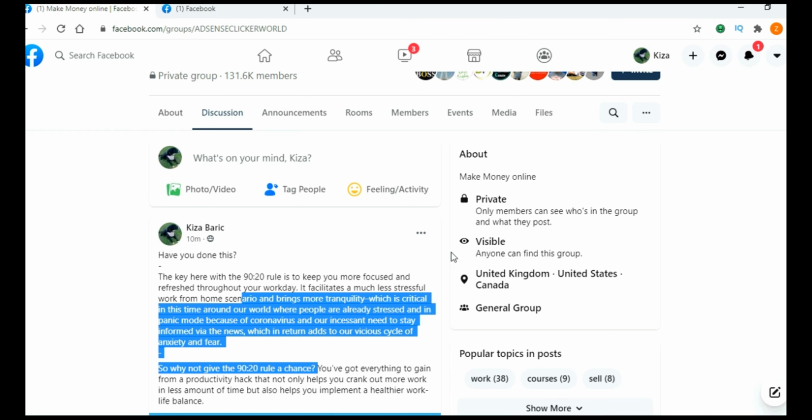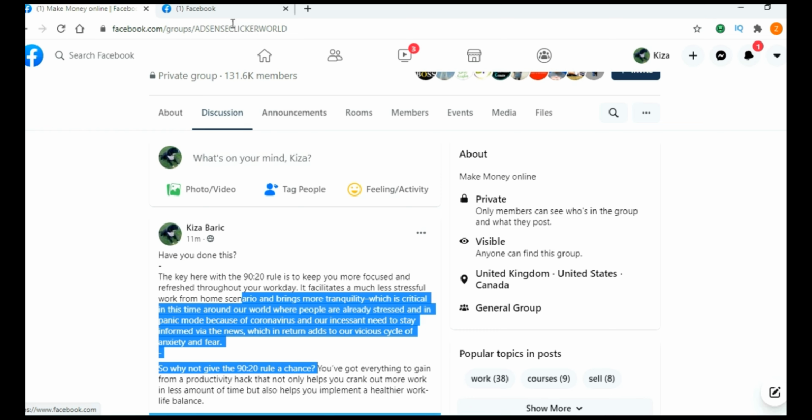Facebook also has another great feature, which is especially good if you are in a broad niche. I'm in the Make Money Online niche, so I can actually create a list of people. I can create a list for affiliate marketing, a list for social media, another list for Make Money Online, and so on and so on. And I can make posts specifically for that list, for example, for affiliate marketing.